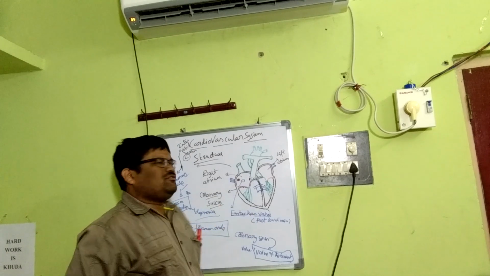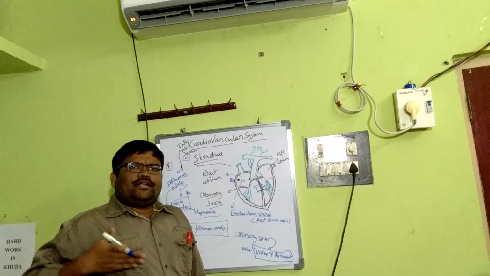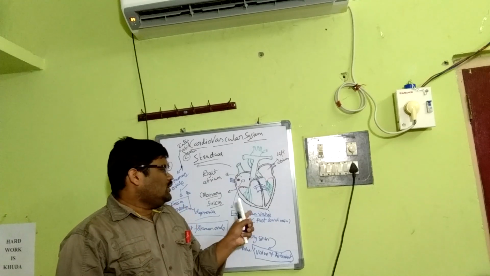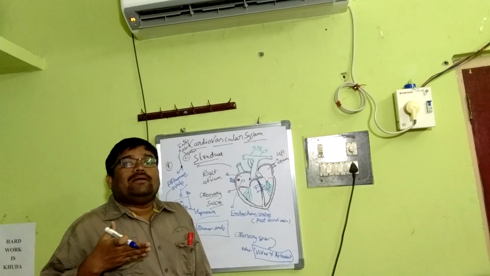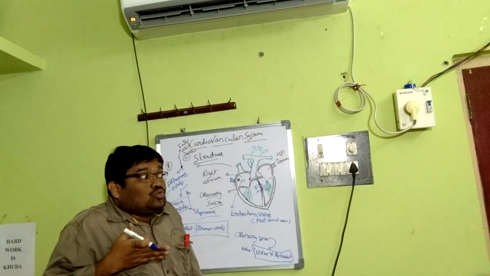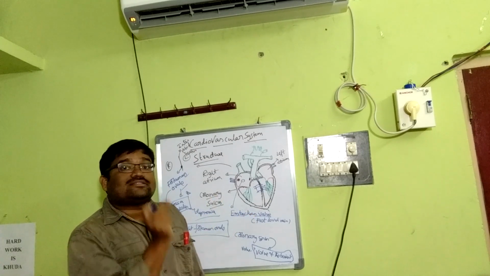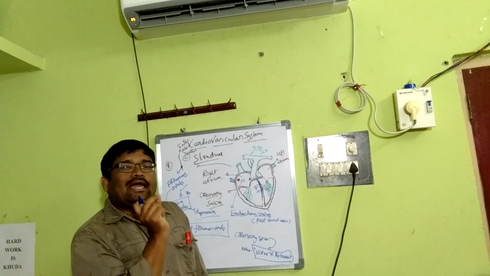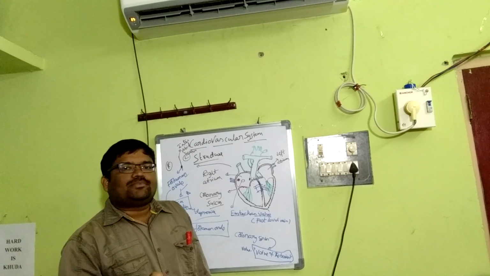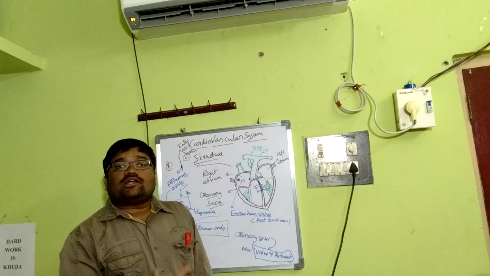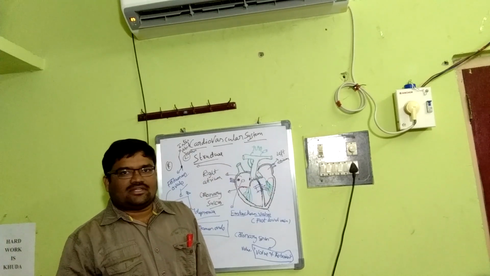What is the function of the Eustachian valve? It directs the blood into the left atrium during embryonic conditions. This is very important. The Eustachian valve directs the blood in the embryo to the left atrium through the foramen ovale. We have not discussed that now. There is a pore called foramen ovale in the interatrial septum, and this Eustachian valve directs the blood into the left atrium. But later onwards, it becomes rudimentary. We have discussed that.